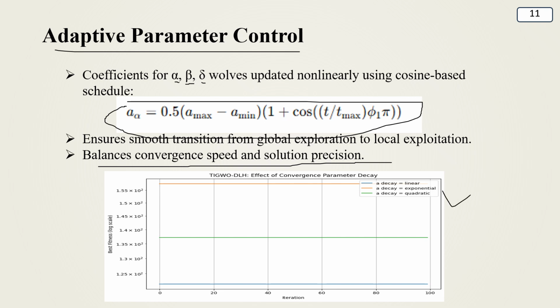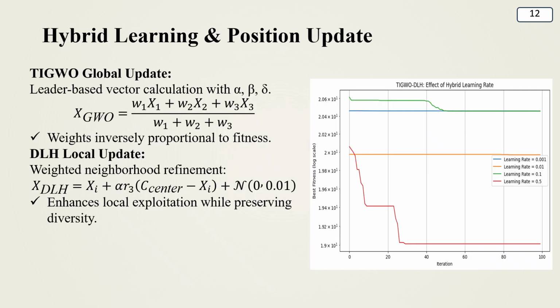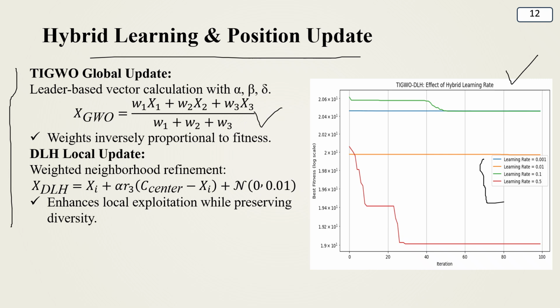Here we can see the results of this hybrid learning position update. These are the algorithm and mathematical results, and this is the graphical representation of the hybrid learning rate. Here the learning rate goes approximately from 0.5 to 0.001. This is a very good achievement in this algorithm test.